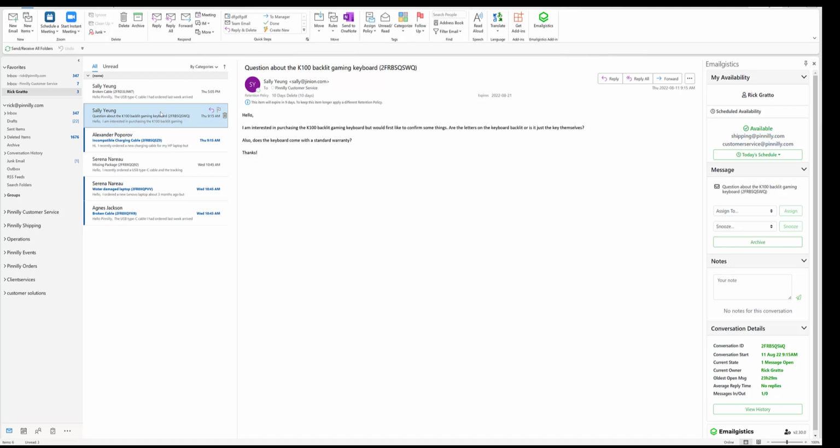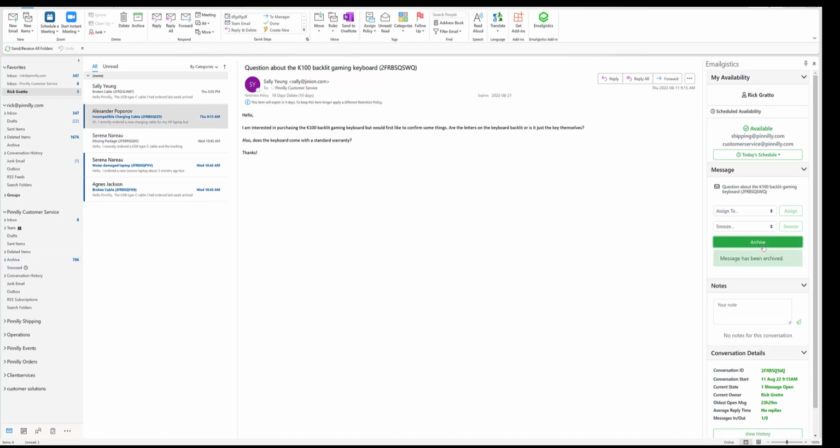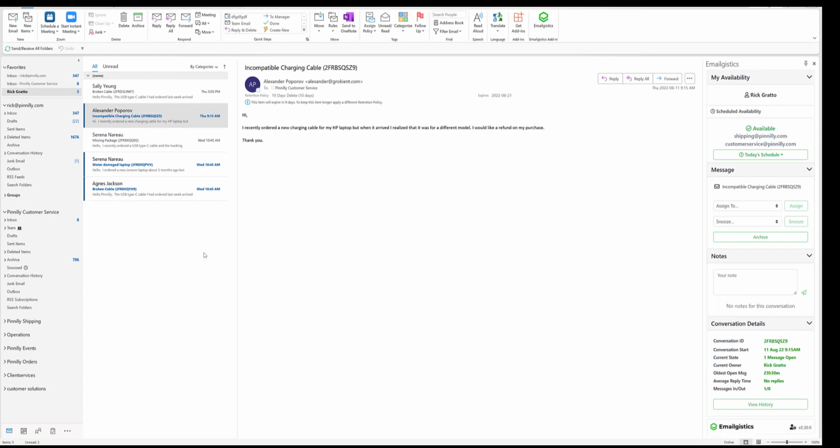Here, what I want to do is archive the message. Emailgistics provides an archive button here that will allow you to archive a message without dragging and dropping onto the wrong folder. So if I open up my team folder here, I can see that we have the archive folder available with 706 emails in it. And I'm going to go ahead and archive the message. That message has now been moved to the archive folder.